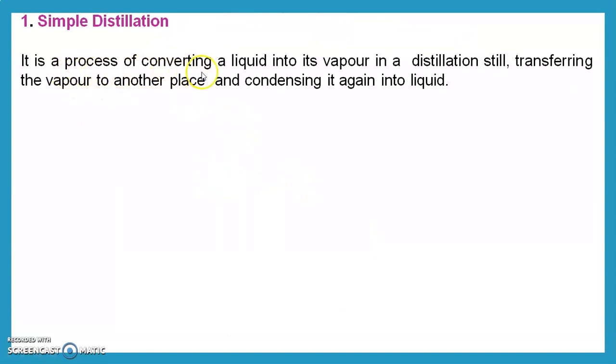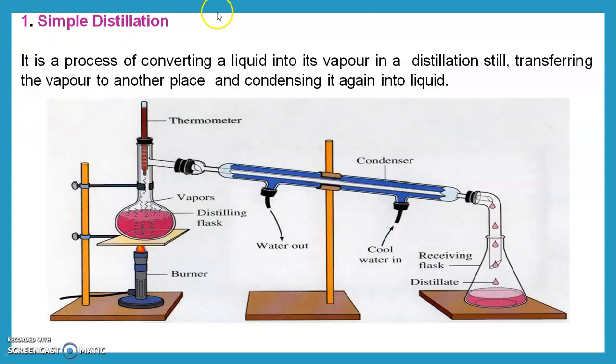It is a process of converting a liquid into vapor in a distillation still, transferring the vapor to another place, and condensing it again into liquid. This is simple distillation, and it can also be used on a laboratory scale. The vapors are transferred from the distillation still into the condenser, where there is a continuous flow of cool water. This is the diagram of simple distillation.